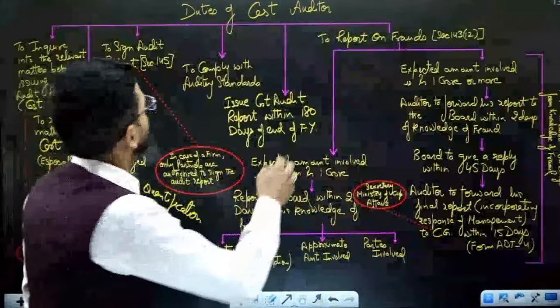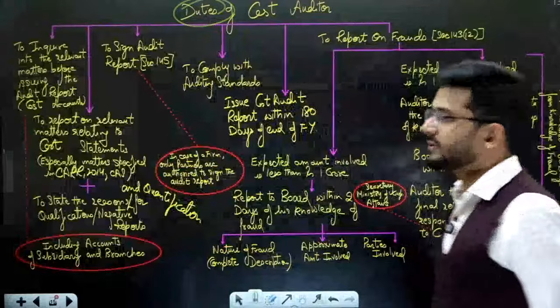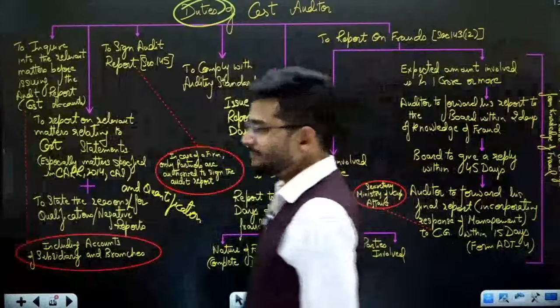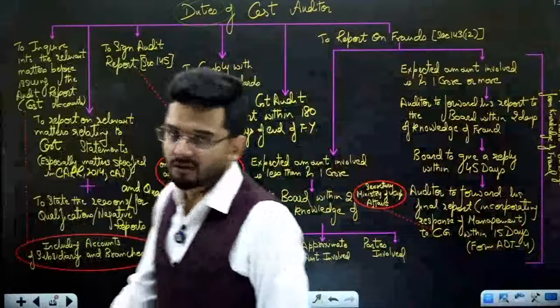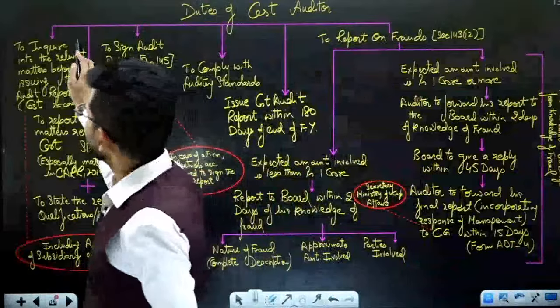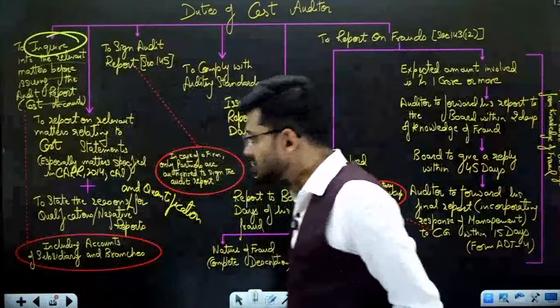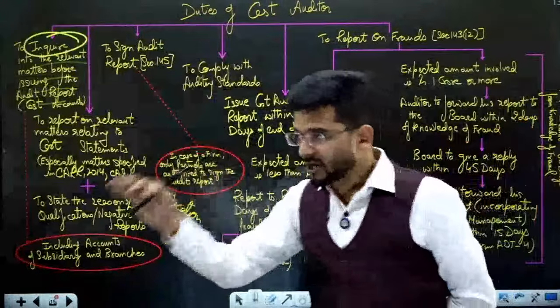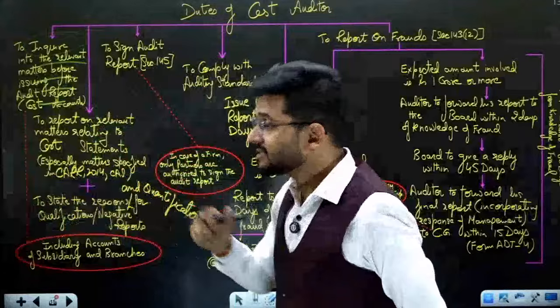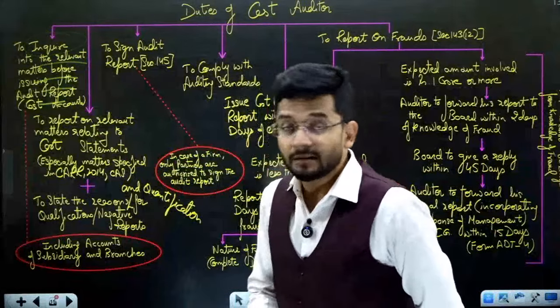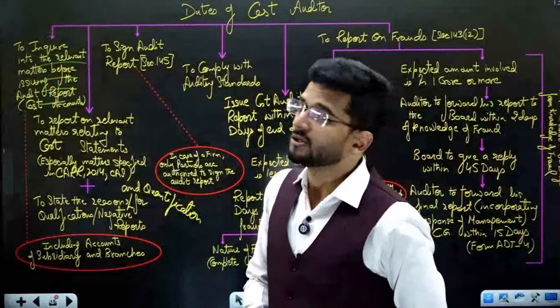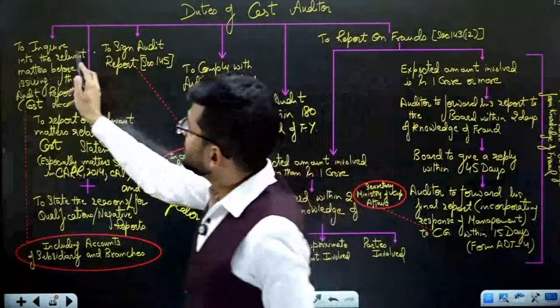All right. Next is, what are the duties of cost auditors? Of course, with great powers come great duties. There are some responsibilities obviously of the auditor. The auditor has the responsibility to inquire into the relevant matters before issuing the cost audit report. So the auditor should inquire into the books of accounts, into the costing books. He should analyze the costing books in great detail before reporting to the Government of India.